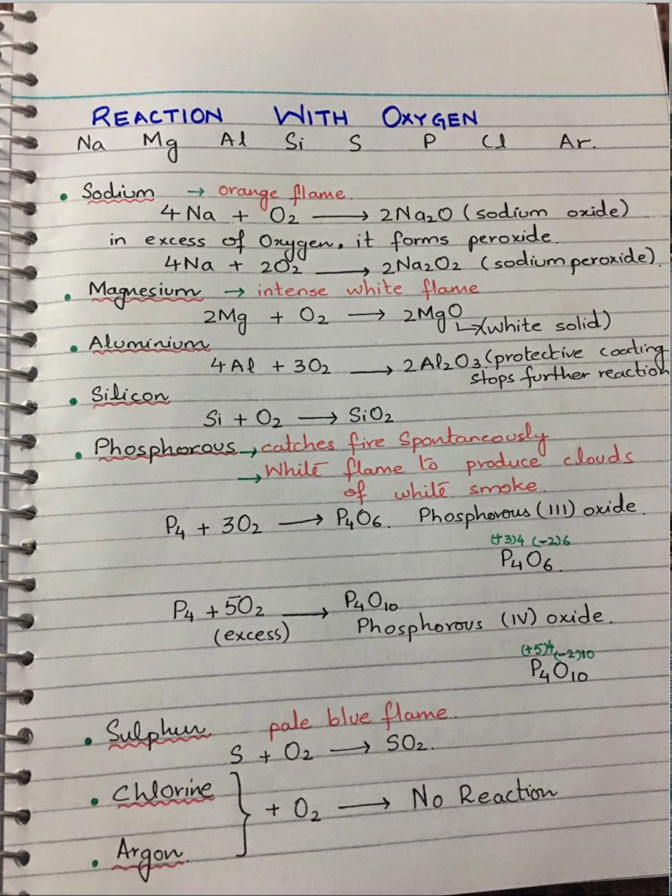Silicon. Silicon will burn in oxygen and forms silicon dioxide, which is also a white solid. Phosphorus has different allotropic forms. White phosphorus catches fire spontaneously in air, and as a result, white smoke of the product is formed, a mixture of phosphorus(III) oxide and phosphorus(V) oxide.